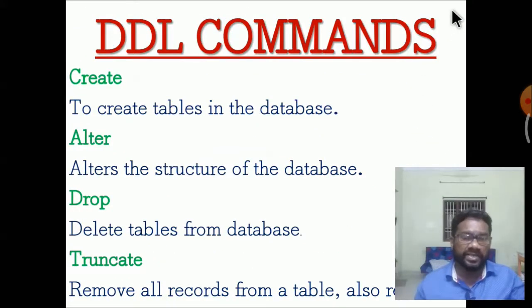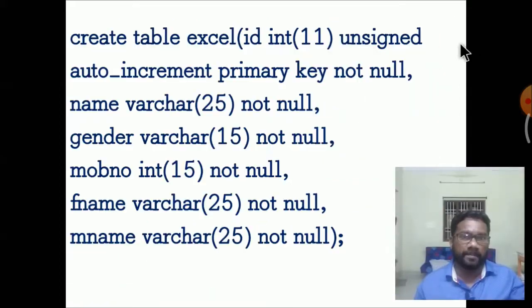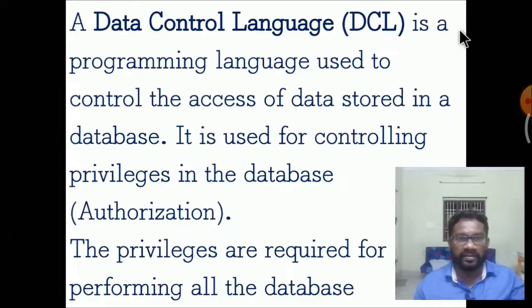DDL commands. What are the commands? Create, alter, drop and truncate. Create makes a table in the database, alter changes the structure of the database, drop deletes the table from the database, and truncate removes all records from the table. A table can be created using signed and unsigned options, as well as null value options.